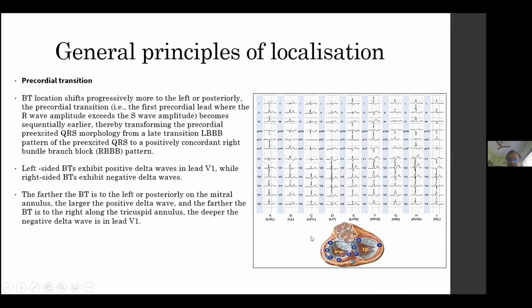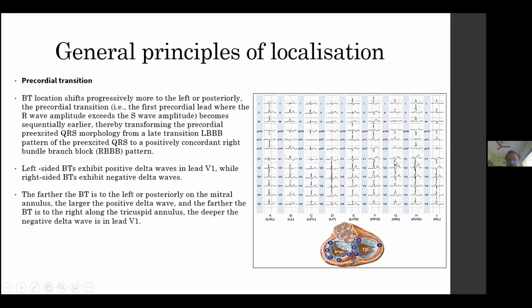Now, there are some general principles. The precordial transition progresses from right to left. We have a transition from a negative QRS, negative delta, to a positive delta when we go to the left side.